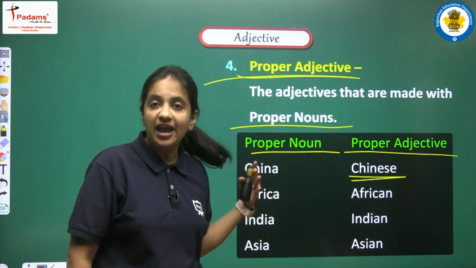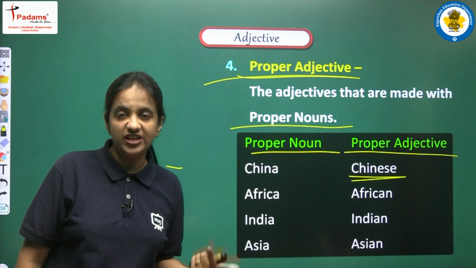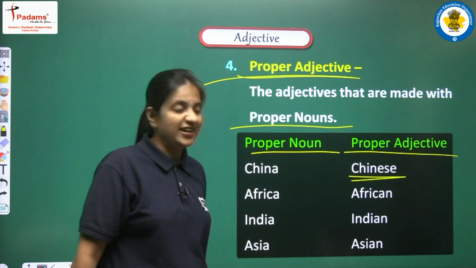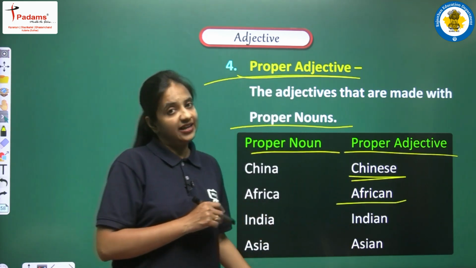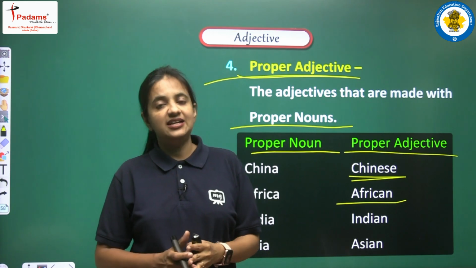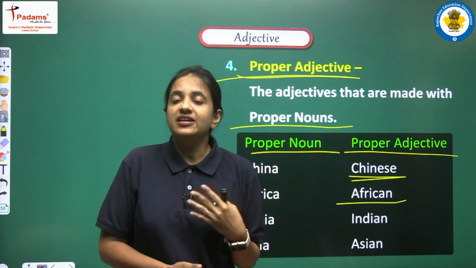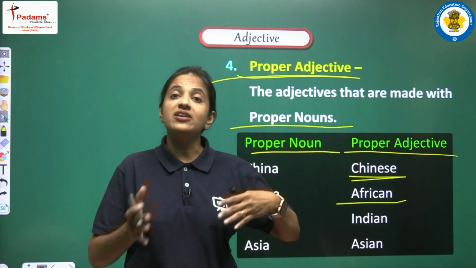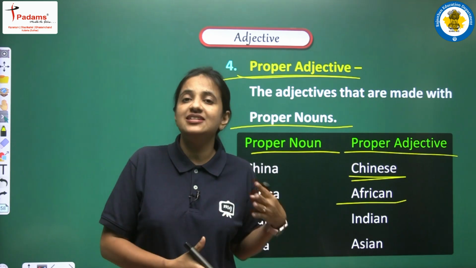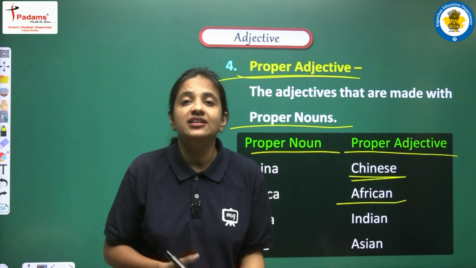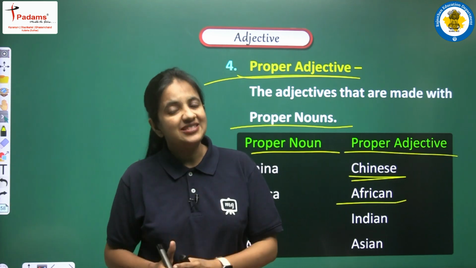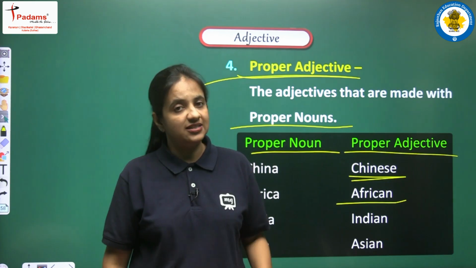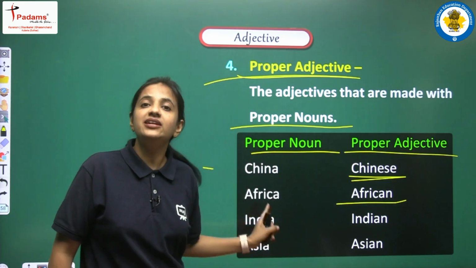Similarly, next we are having Africa. Africa, again it's one of the countries, so this is proper noun, and with the help of this proper noun we can make one proper adjective, that is African. Again, let's take one sentence, like I am saying that African animals are very dangerous. So now here in this sentence we are talking about African animals. So again, African, this is the adjective that is qualifying the word animals. Okay, so yes, African, this is the adjective, and this is proper adjective. Why? Because this is made with the help of one of the proper nouns.